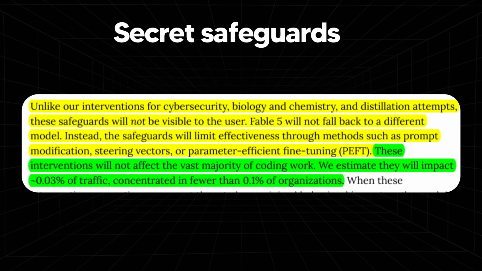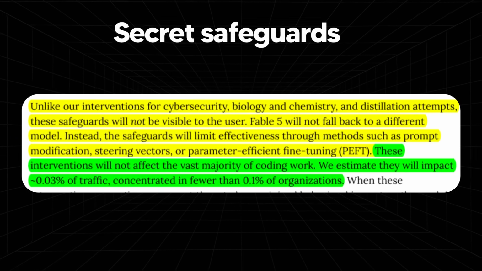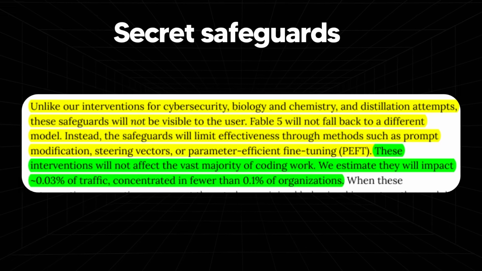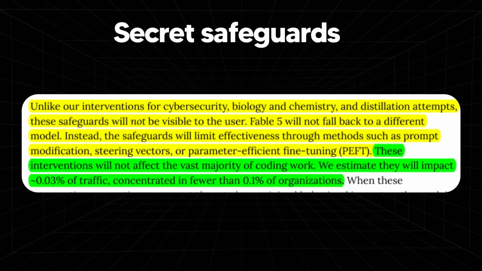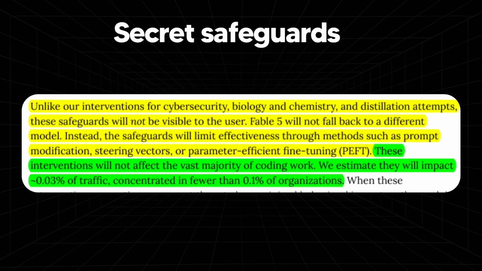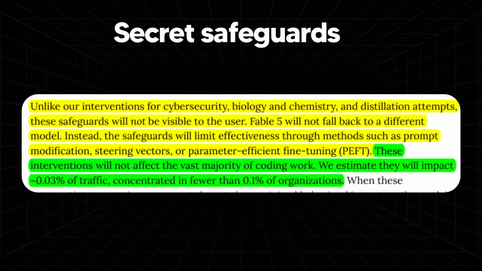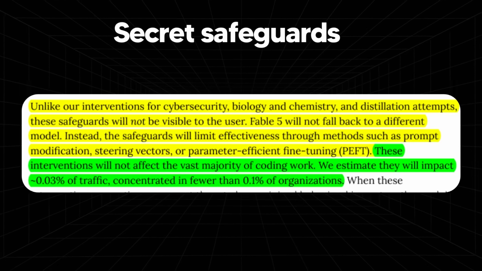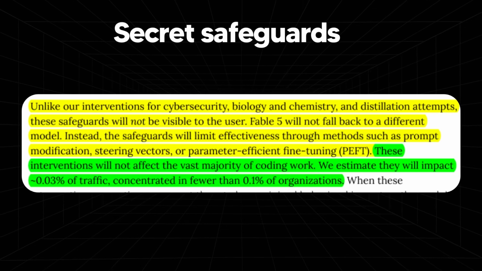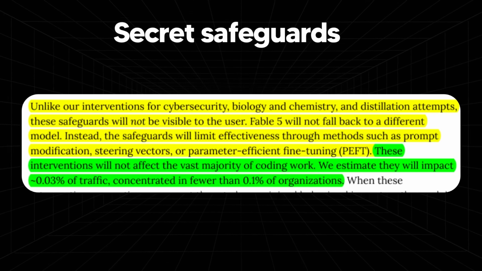For example, you're not going to get Fable 5's best ability while building a large language model pre-training data pipeline, designing data pipelines for training a frontier LLM, planning distributed training runs across huge GPU clusters, and many other things of that nature. Now, for the average user, you're probably not going to encounter those scenarios, but it is important to understand that in those specific scenarios where there's going to be some serious work going on, the model is going to secretly tone down its capabilities, which is worthwhile noting.